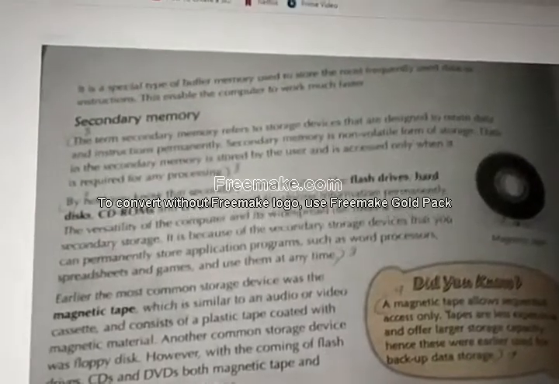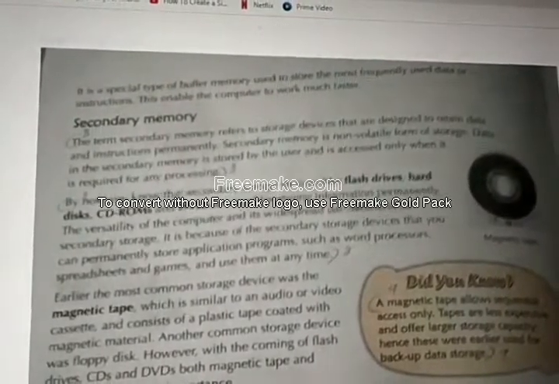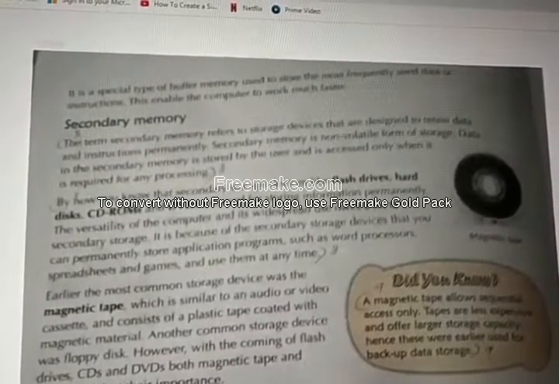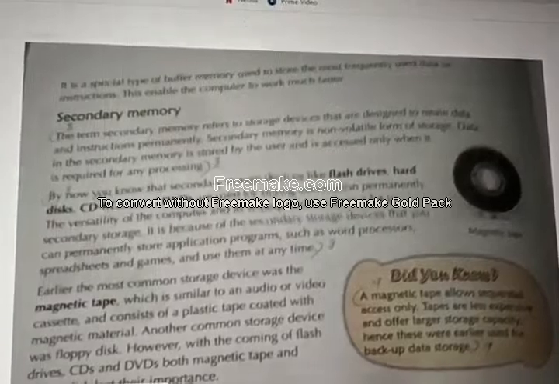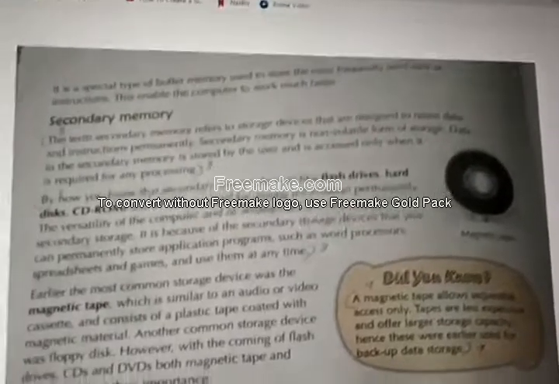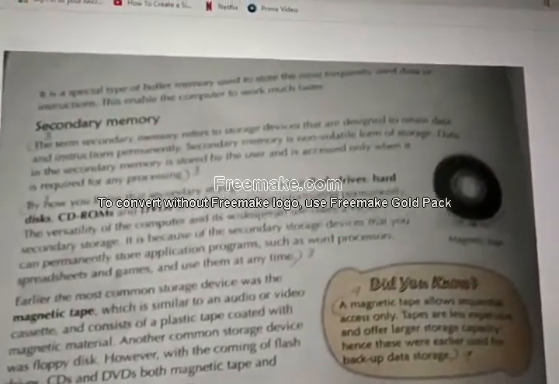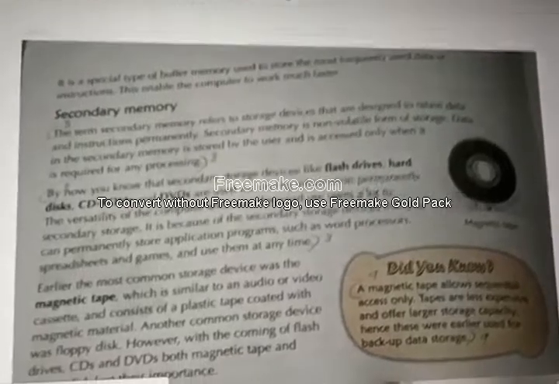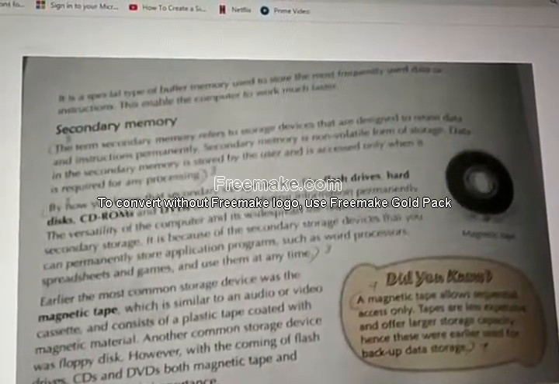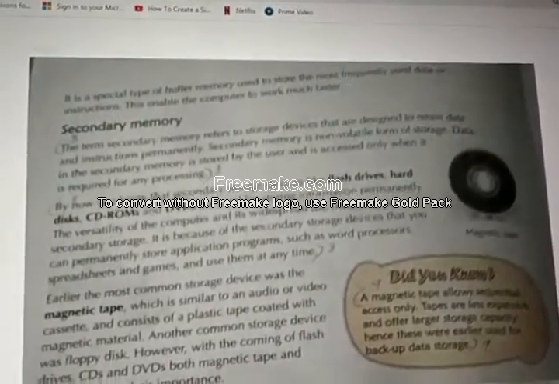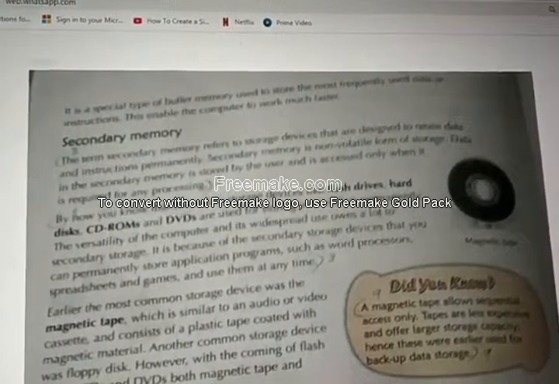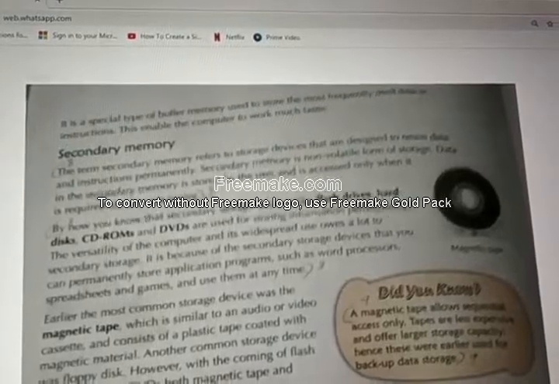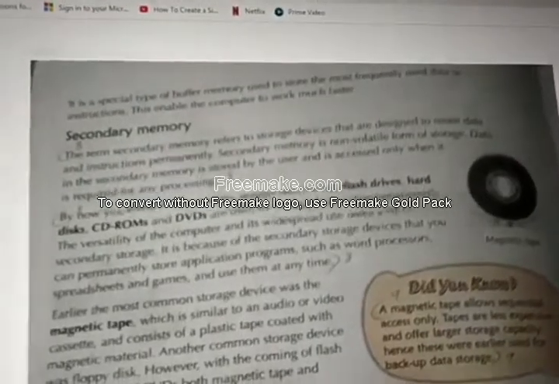Permanently. Don't confuse it with ROM. ROM will store data permanently, but it is primary memory in the sense that you can just read the data in ROM. ROM is different from secondary memory. In secondary memory, it will store the data permanently, but you can edit it. You can delete whenever you want. You can change the data. Whatever you want, you can do.